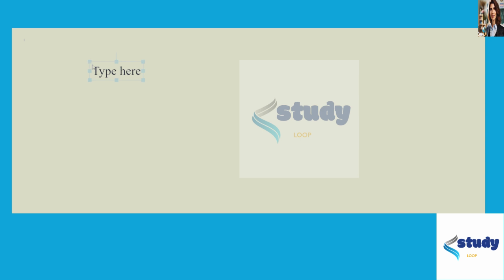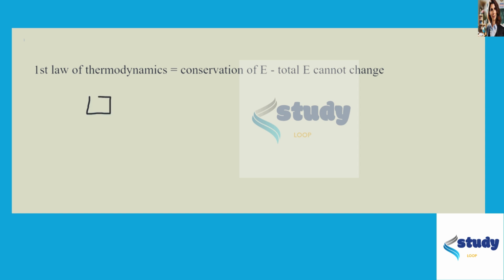Hi, in this recording, we're going to go over the two fundamental laws of chemistry or thermodynamics. So, the first law of thermodynamics is also known as the law of conservation of energy, which I'm going to put as E. What this law states is that the total energy in the universe cannot change.